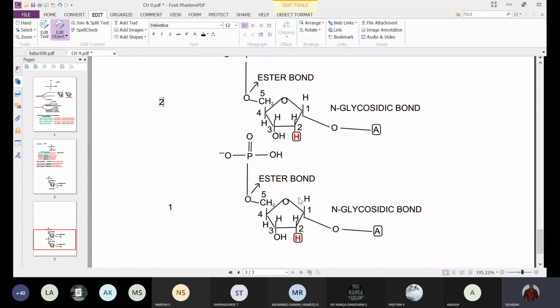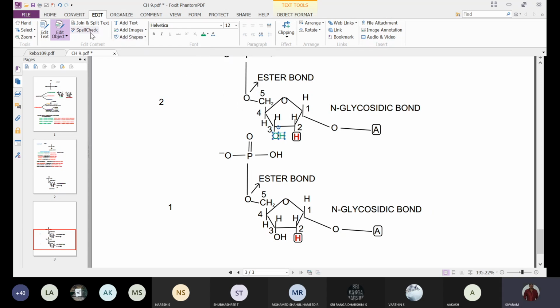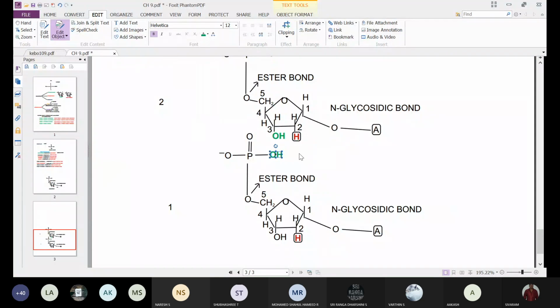Now this nucleotide will bind with the adjacent, or second, nucleotide with the help of another bond. Here we can see that at the third carbon in the ribose we have one hydroxyl group, and here we can see one more hydroxyl group. Both hydroxyl groups are there now.